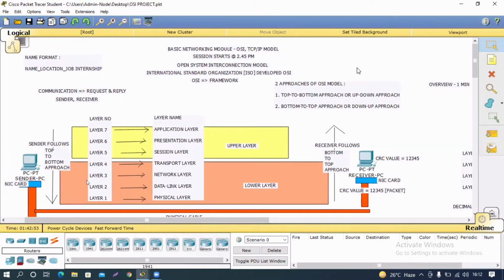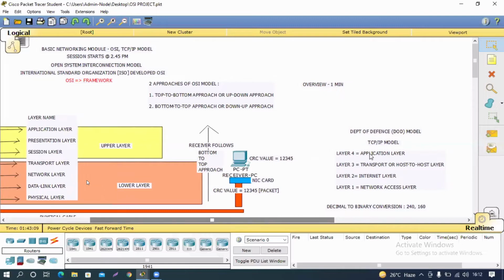First of all, this is the framework we used to use. Why do I say used to? Because this is not the model we are using right now. Right now, the model we are using is the TCP/IP model.